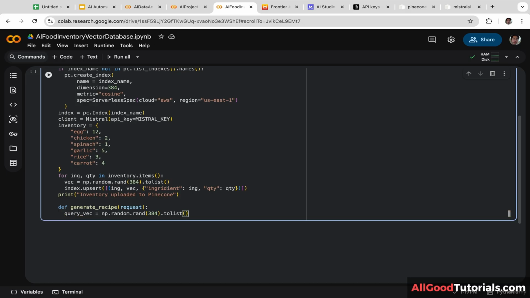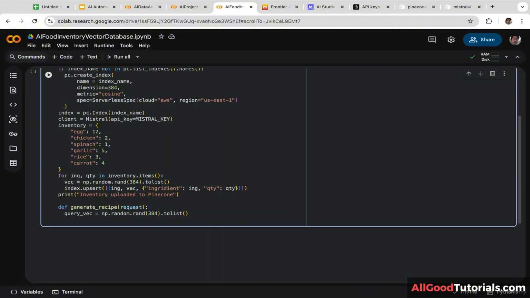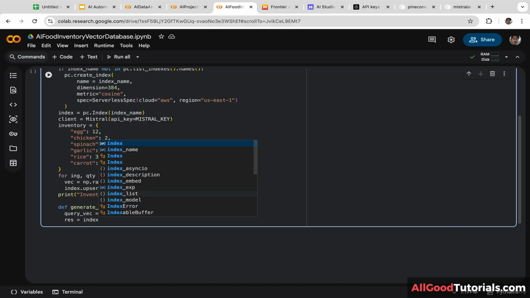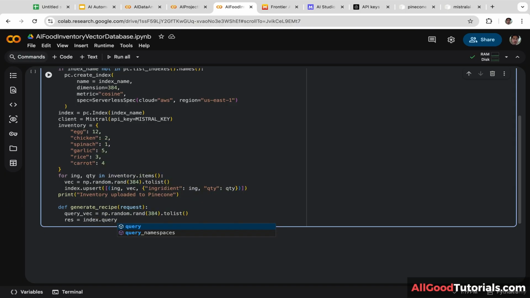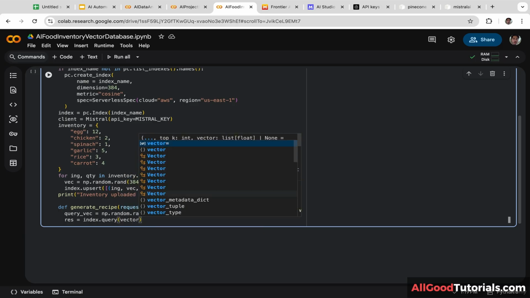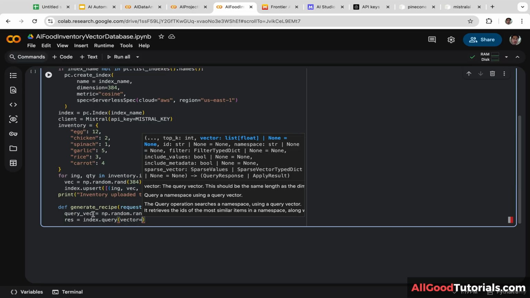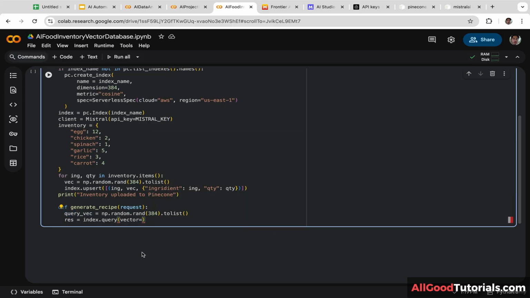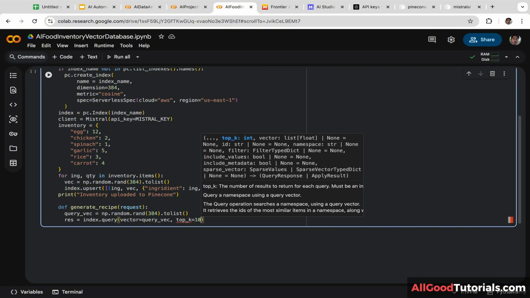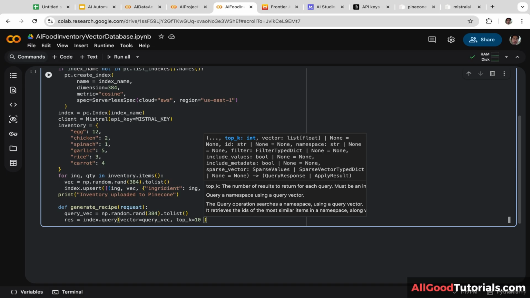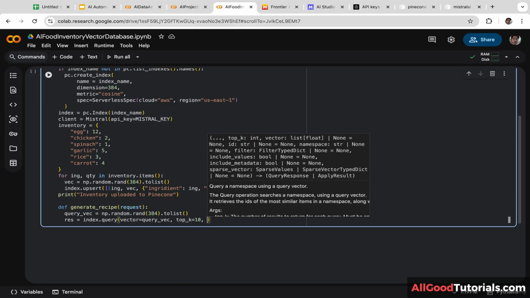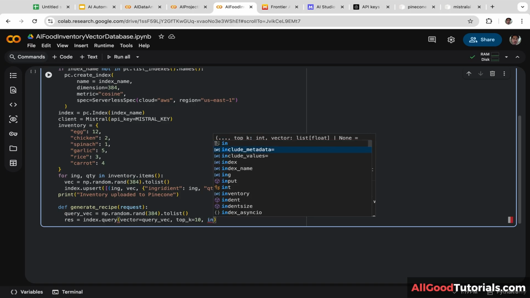Next, we are going to retrieve the top 10 closest ingredient vectors with metadata. Let's create a new variable. I'm going to name it res, and in this case we are going to use index.query, and we are going to set the vector to queryVect. So let's copy and paste this and put it here. Next, we are going to set top k to 10 because we want to retrieve the top 10 closest ingredient vectors. And lastly, we are going to set include metadata to true.